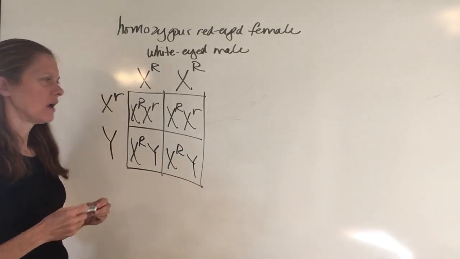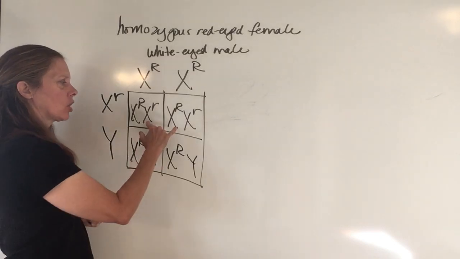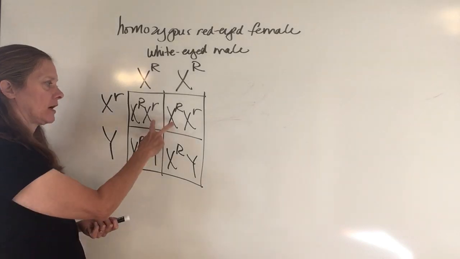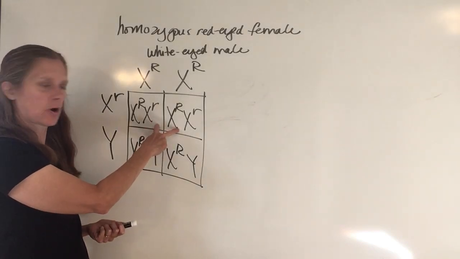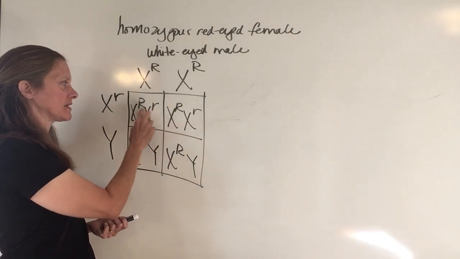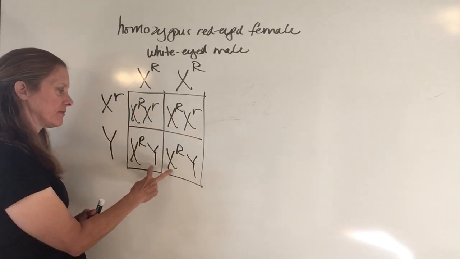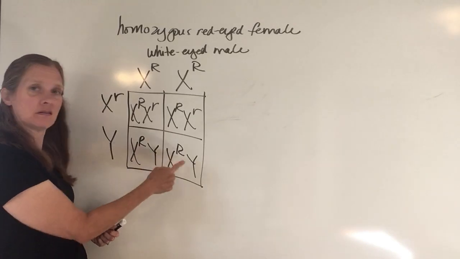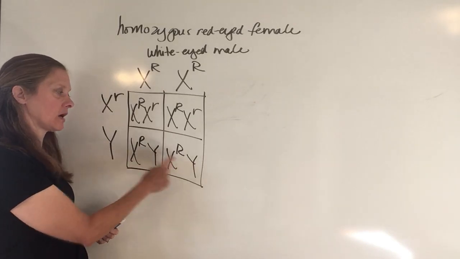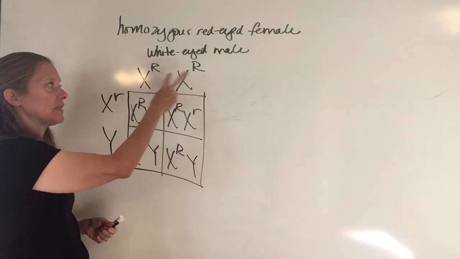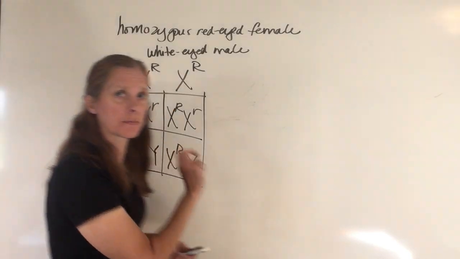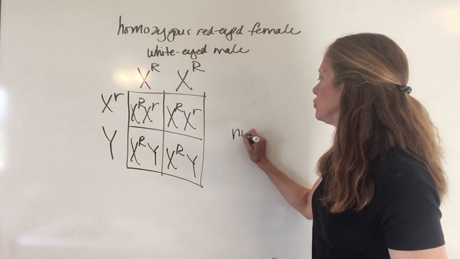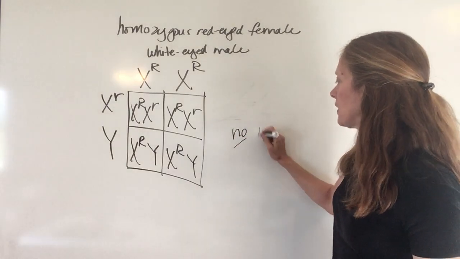Okay. How many of my girls have white eyes? How many of my females have white eyes? None of them. They're both red. They both have red because they both carry that dominant trait. How many of my males have white eyes? Again, none of them, because they both carry that dominant trait that they got from the mother, right? So in this case, I have no white-eyed offspring.